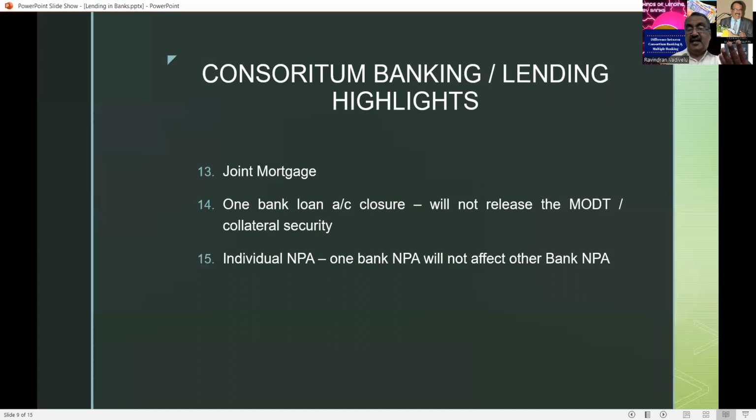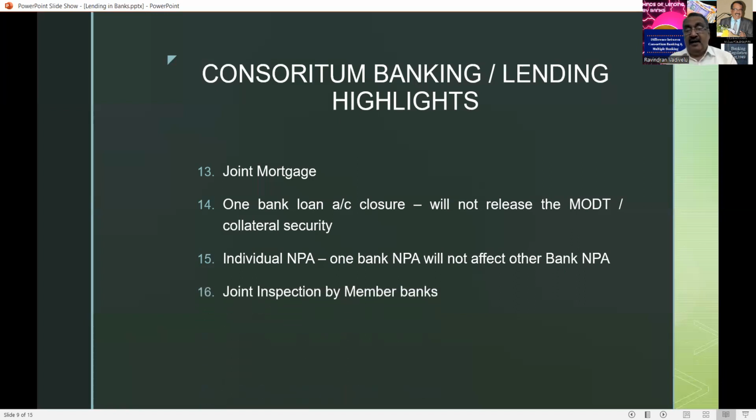In case the Canara Bank account has become NPA, the Canara Bank NPA classification will not affect the other 2 banks, State Bank of India and IOB. It's only an example I'm giving. So one bank's NPA will not affect the other banks' classification of the accounts as standard or NPA.